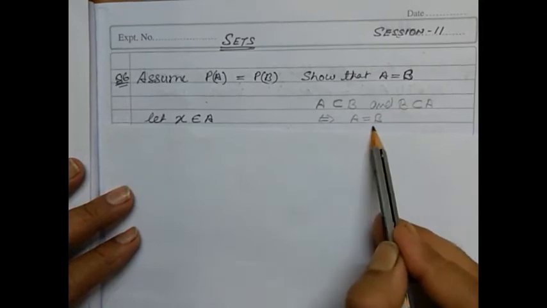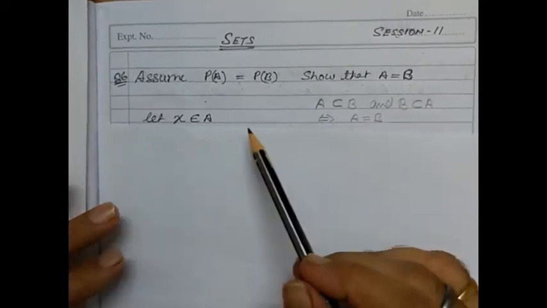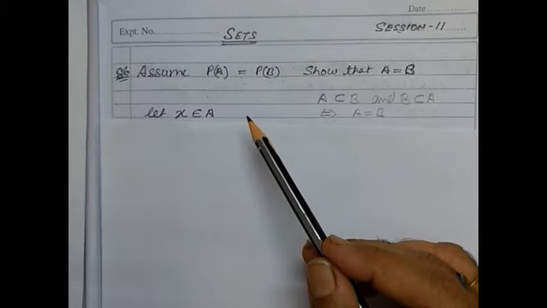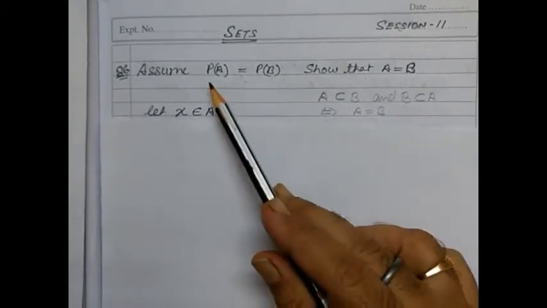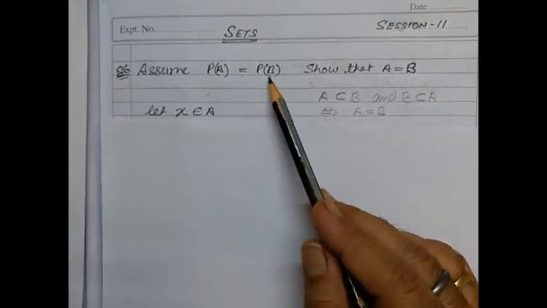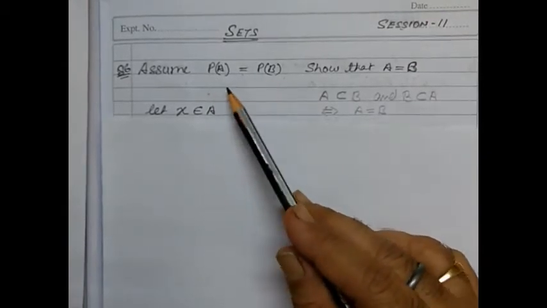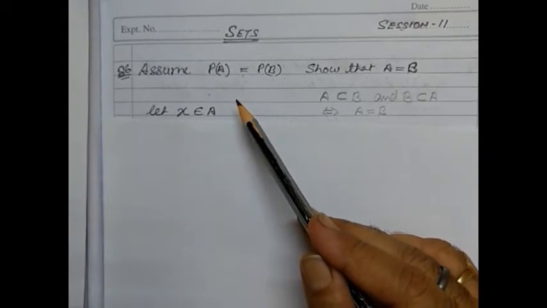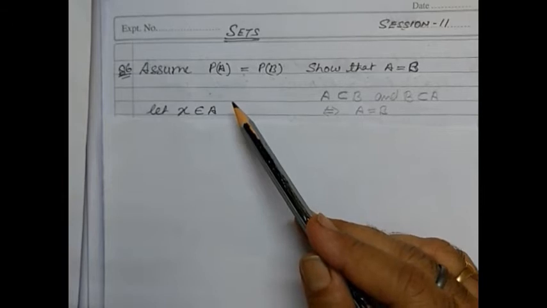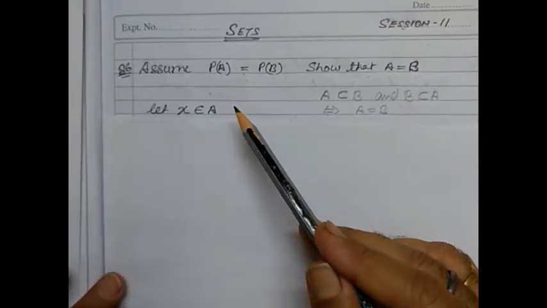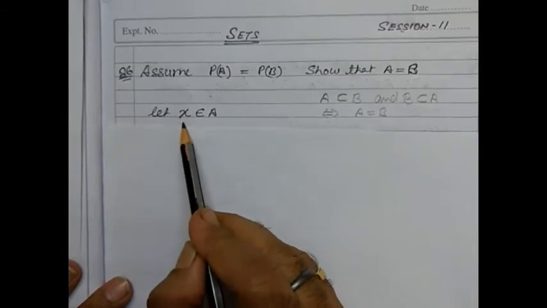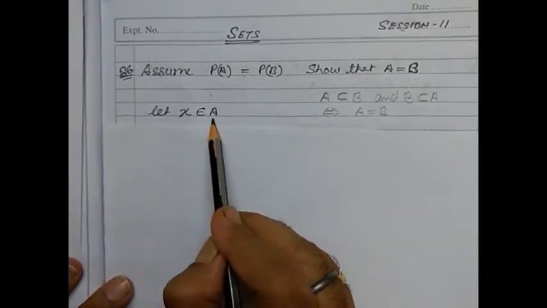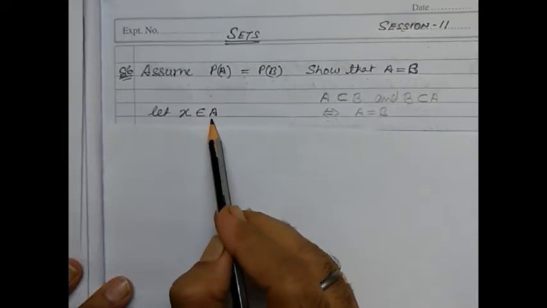So here we are taking some arbitrary values, and with the help of that, we are proving it. Here the condition is given that we need to take this. If the conditions are not given, we will talk about them in further questions, where we can use an example. Now here we consider, let x belong to A. What is x? x is an element which belongs to set A. Capital A is there, so set A.